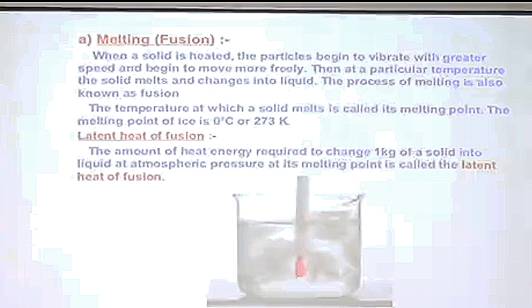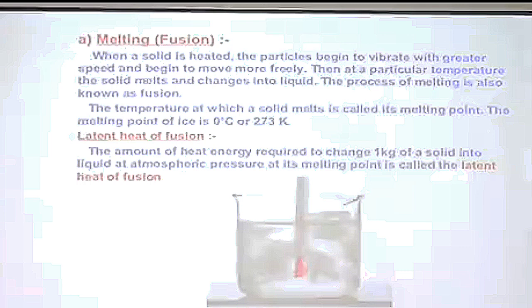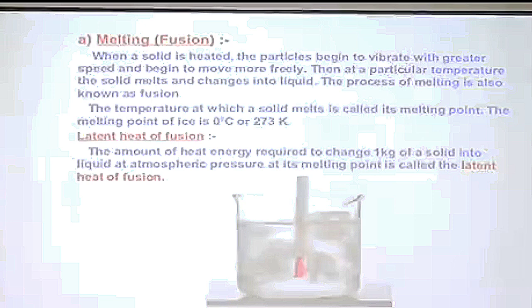Now, as I said, ice starts melting at 0 degrees centigrade, and still it keeps on absorbing heat from the surroundings, but the temperature does not rise until the whole of the ice melts. Actually, this heat which is supplied at the melting point does not increase the kinetic energy of the particles. Where is it used up? It is used up in overcoming the forces of attraction and bringing about the change of state. So this heat gets hidden within the matter during fusion.